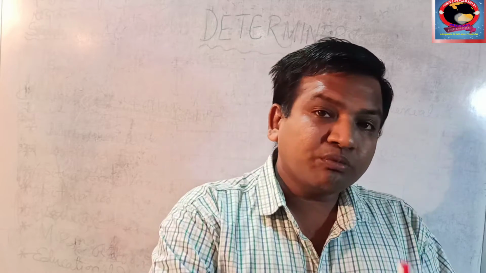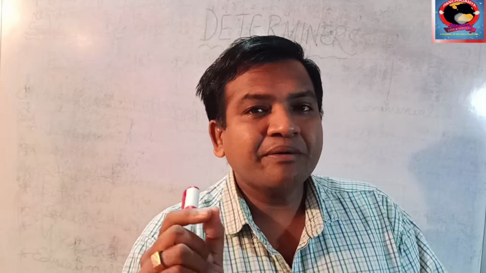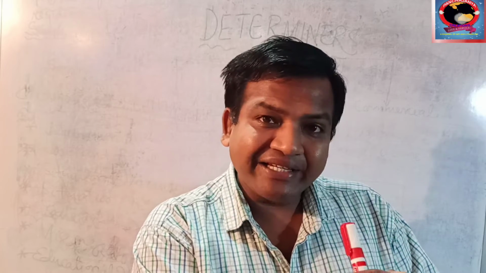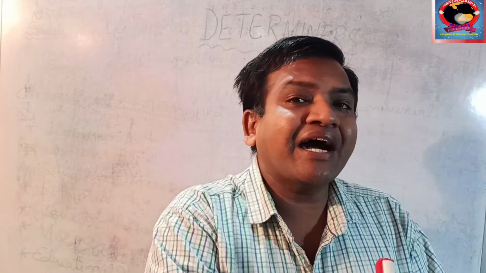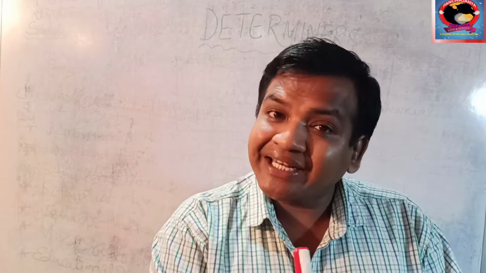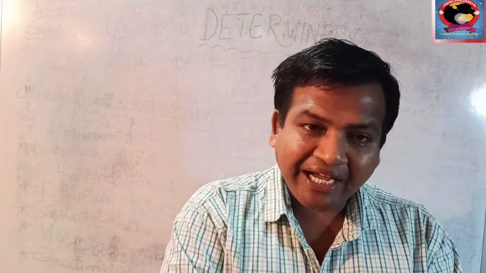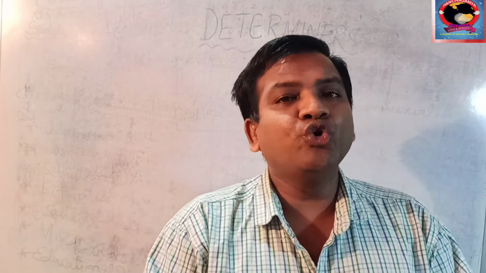Now, how do we determine that one? The old man was blind. So when we say "the" here, though it is an article, I have discussed the details in that section. But that "the" is determining the old man. That means "the" is a determiner. Article is a determiner. Keep it in mind. So here "the" is determining the old man, the noun.